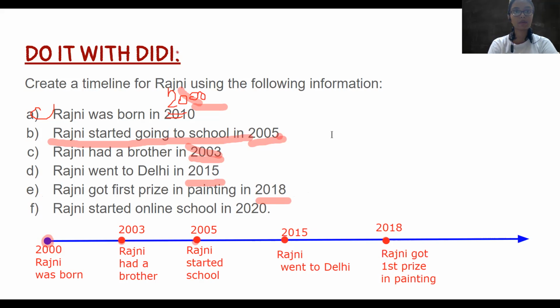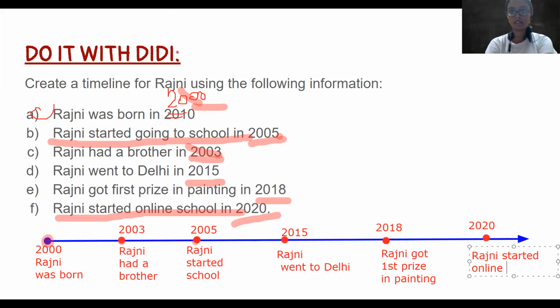Okay, and then next thing what happened? 2020, Rajni started online school just like you. So let's write here 2020. And what happened in 2020? Rajni started online school.